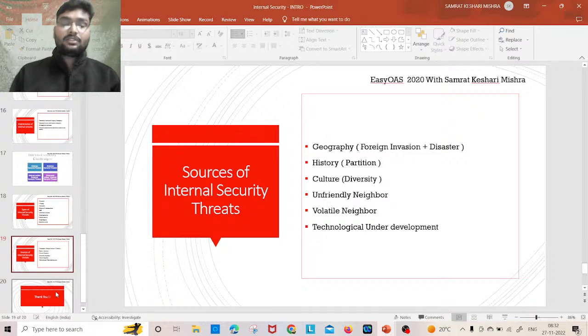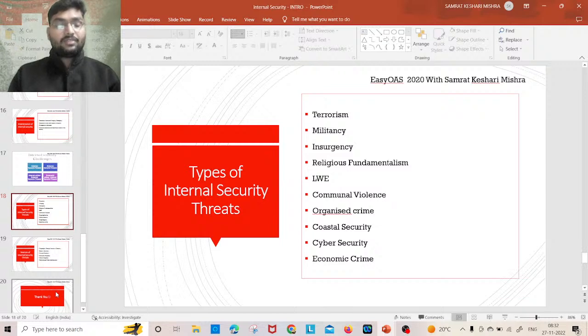So these are the sources and these are the different types of internal security threats in India. हमें ये security threat को गोटे पर गोटे discuss करवा in the upcoming classes.